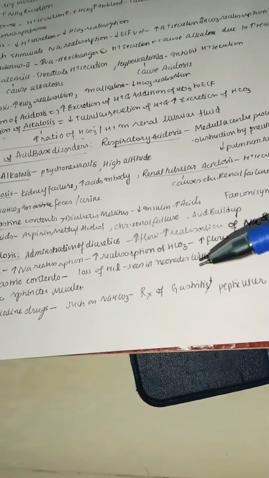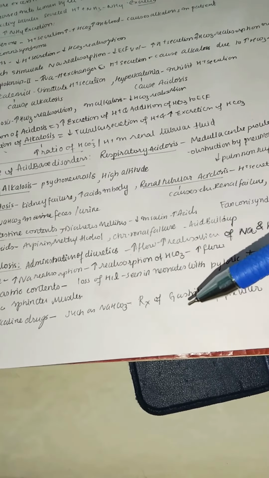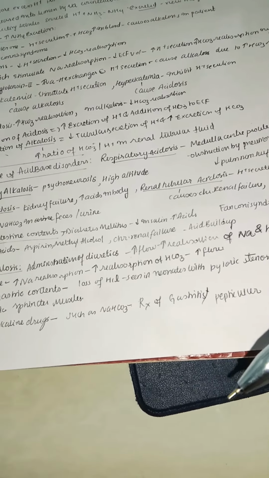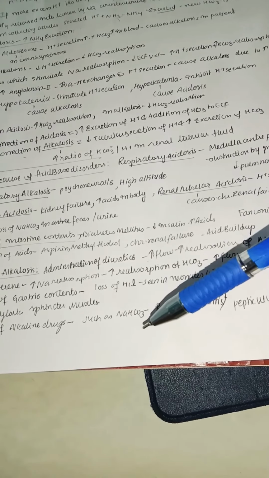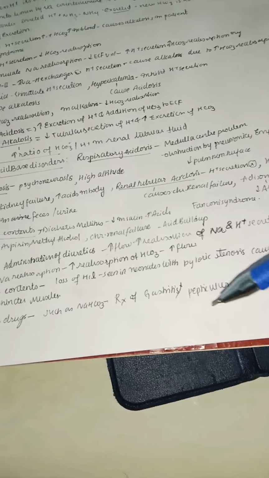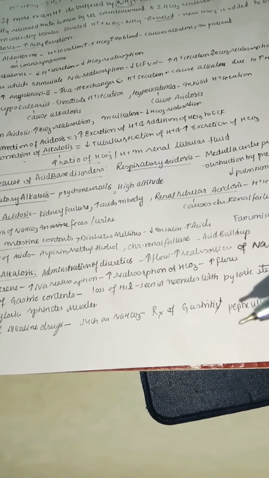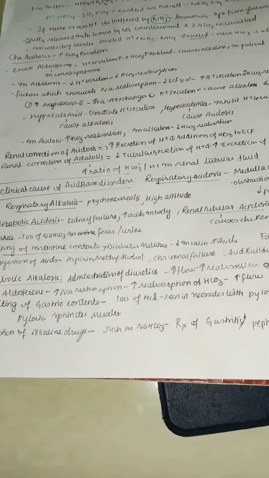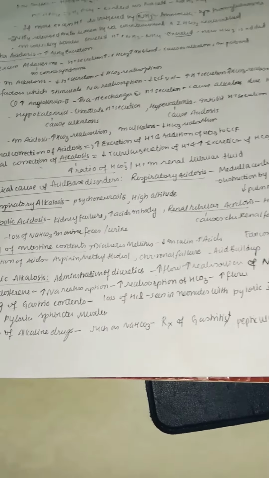Next, ingestion of alkaline drugs like sodium bicarbonate for the treatment of gastritis. Gastritis is inflammation of the gastric mucosa. So to treat this, we will give sodium bicarbonate. This will also lead to alkalosis, and also for peptic ulcer we give bicarbonates because we need to decrease the acidic nature in the body. So all these in turn will lead again to metabolic alkalosis.